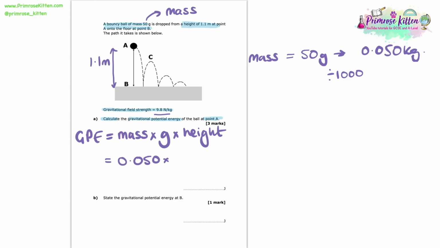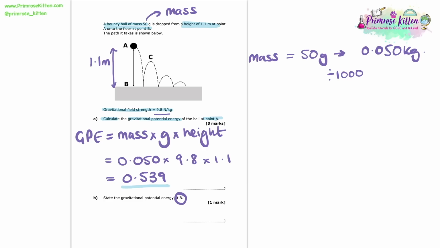Now we've got the information we need to put it into the equation. So we can say gravitational potential energy is equal to 0.050 times 9.8 times 1.1. Now putting that into the calculator, I get 0.539 joules. And that is our gravitational potential energy at point A.